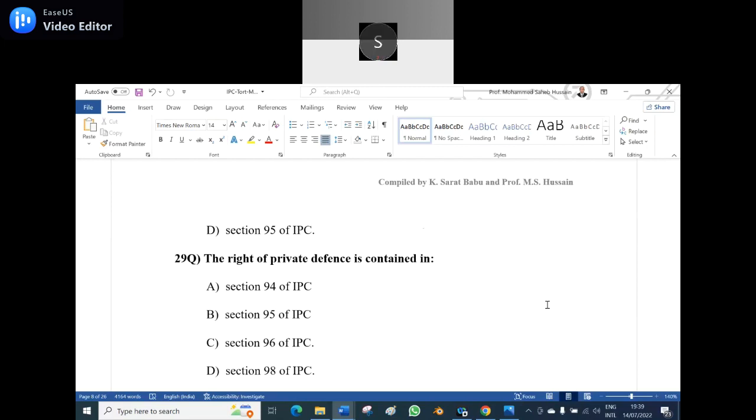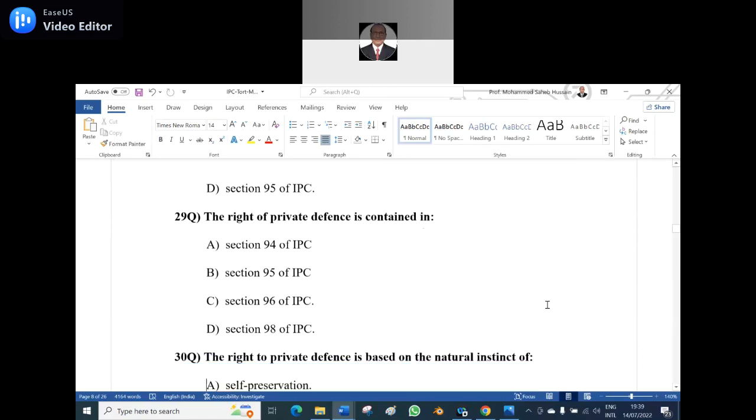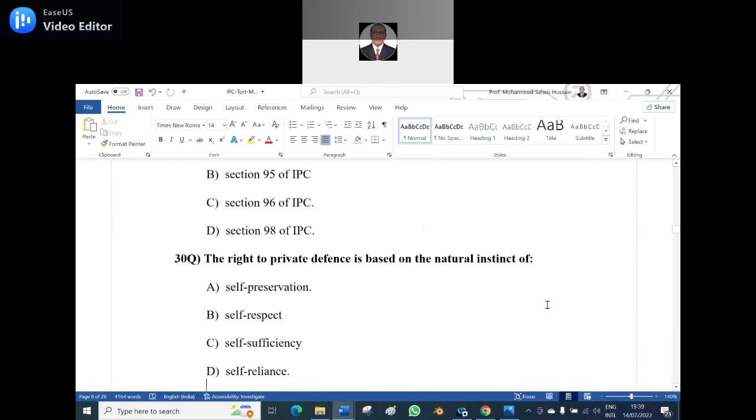Section 96 of the IPC, the private defense is contained in it. The 30th question: the right to private defense is based on the natural instinct of A, self-preservation, B, self-respect, C, self-sufficiency, D, self-reliance. Option A, sir. Yes. Option A is the right answer. Self-preservation is the natural instinct on which the defense is based.